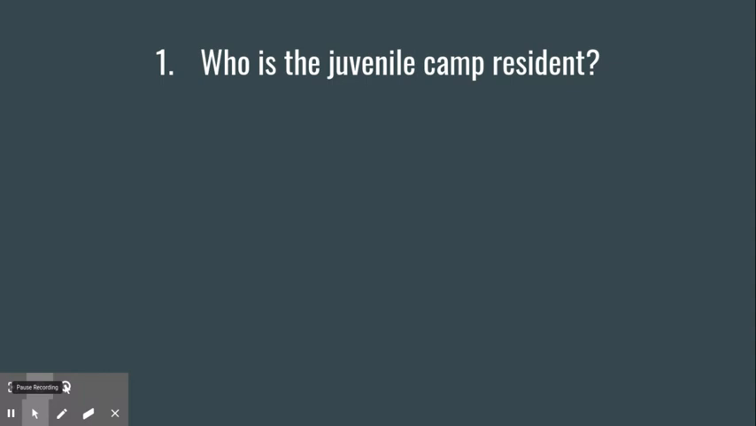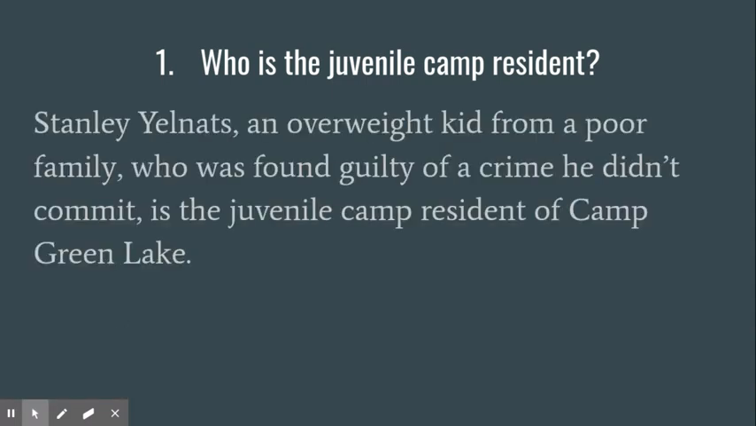Next, I can go back into the text to find information about his character. While I write my answer on the board, look at the introduction of the text and let me know if I have a good explanation of who Stanley is. Stanley Yelnats, an overweight kid from a poor family who was found guilty of a crime he didn't commit, is the juvenile camp resident of Camp Green Lake.